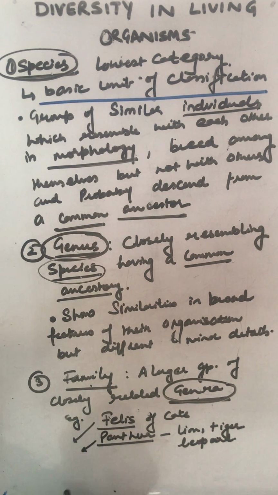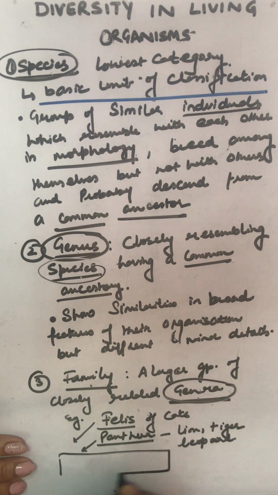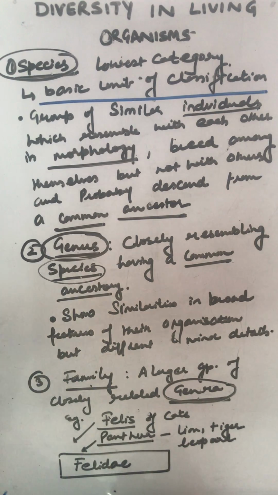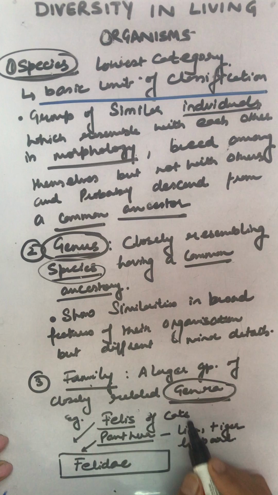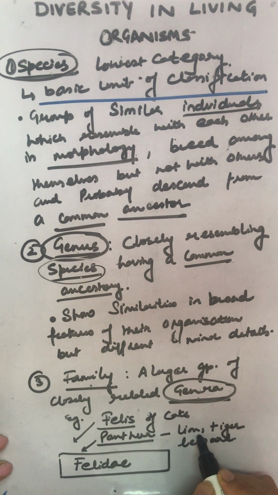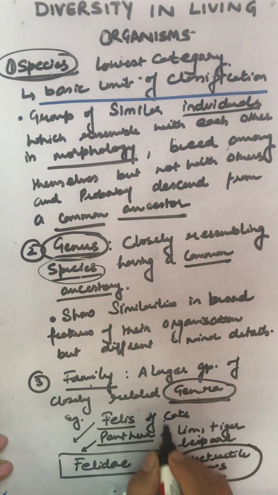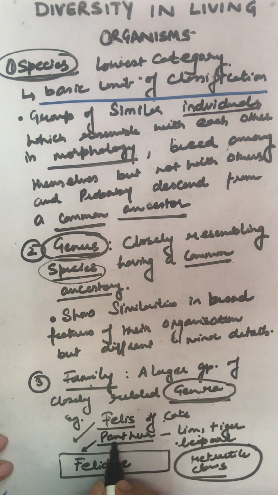This genus and this genus will come under the same family, and the name of the family is Felidae. Why? Because these animals have a similarity in their claws. They have retractile claws. So a similarity in their claws has put both the different genera into the same family.